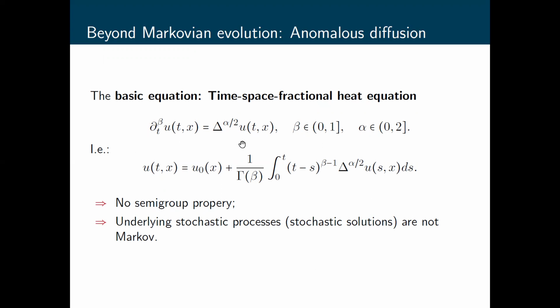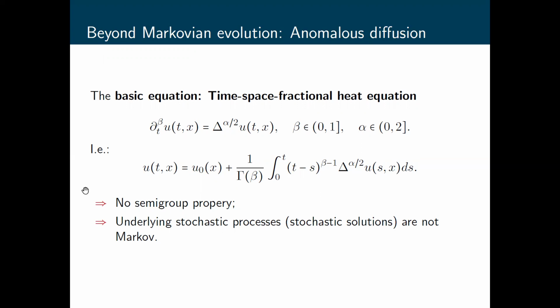This equation can also be rewritten in integral form. So we again have the fractional Laplacian as before. And in the integral form, this Caputo derivative corresponds to this integral operator, a Riemann-Liouville type integral operator with this kernel of convolution type, a power function of order beta minus 1. This kernel can be understood as a memory kernel, and this probably explains why the underlying stochastic processes are not Markovian anymore, and actually the solutions of such equations do not possess the semigroup property.